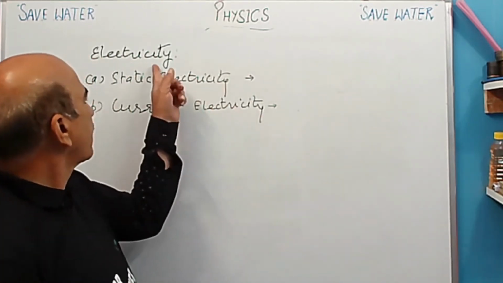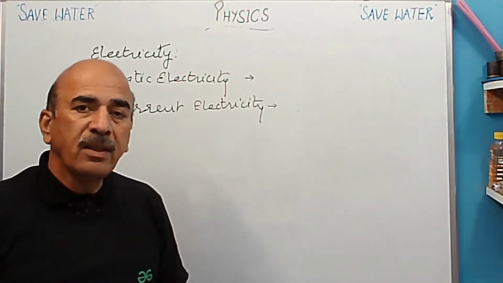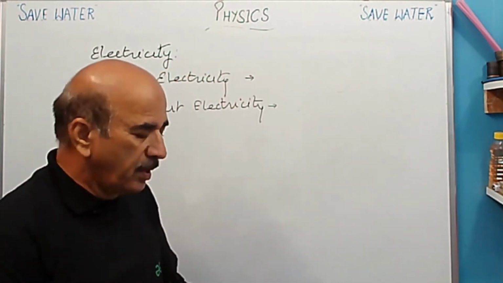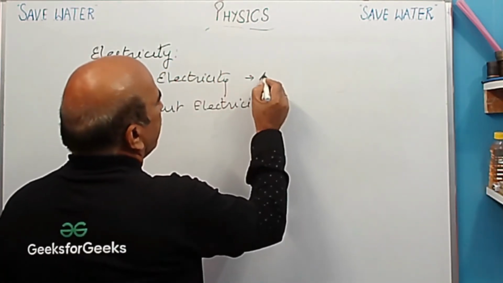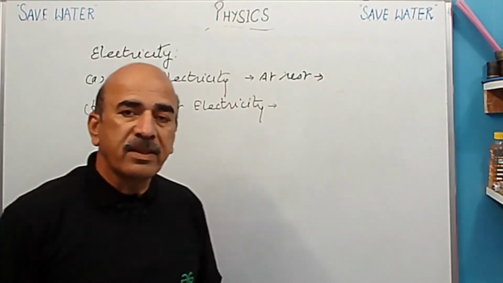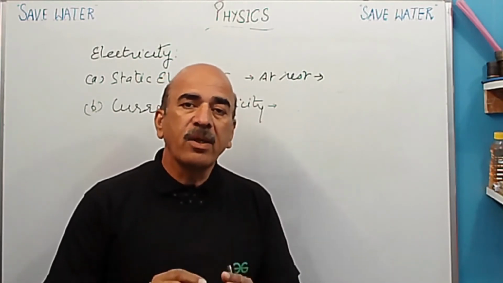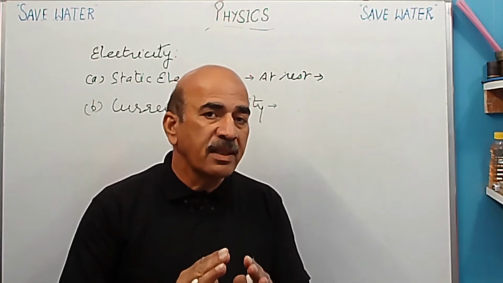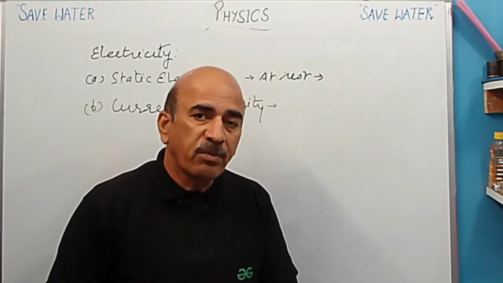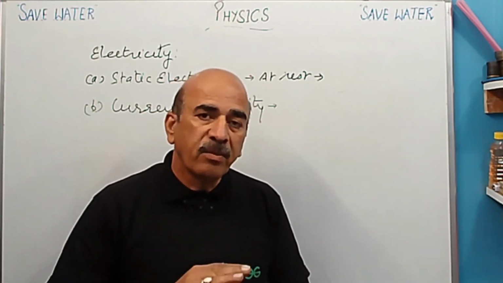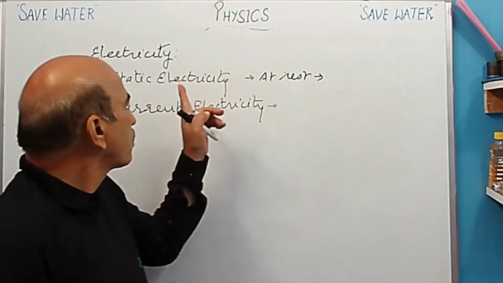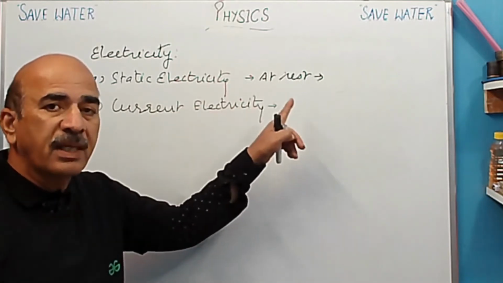So now, static electricity and current electricity. First of all, the question comes to us: sir, what is static electricity? Static means at rest. So it is the study of charges at rest. Here charges are not in motion. They come in motion only when they are transferred from one body to another body. So keep in mind, static electricity is the study of charges at rest.